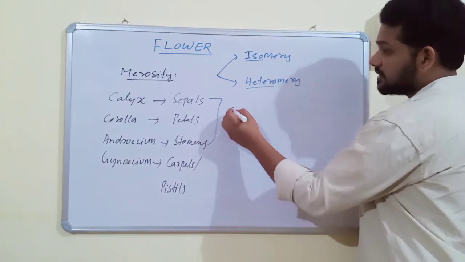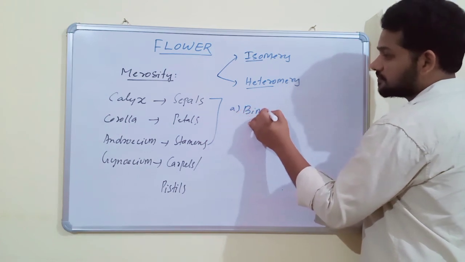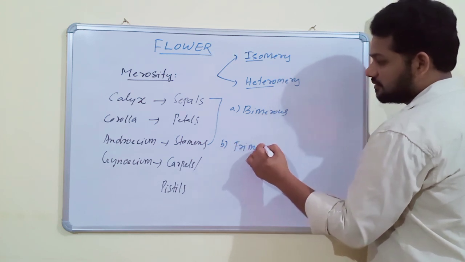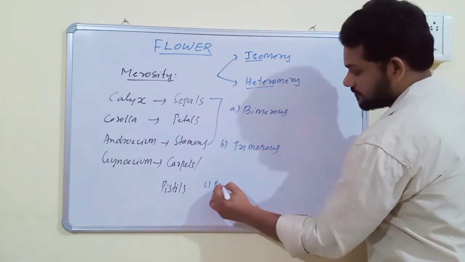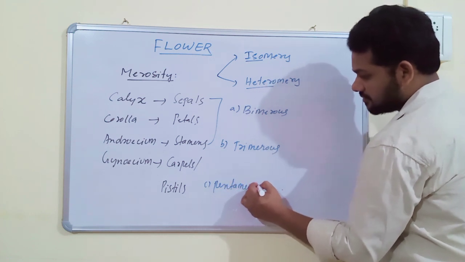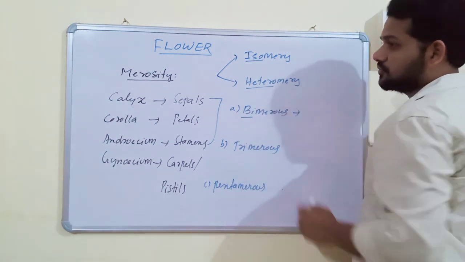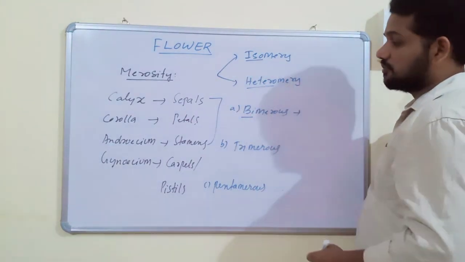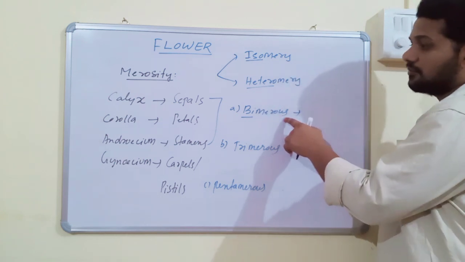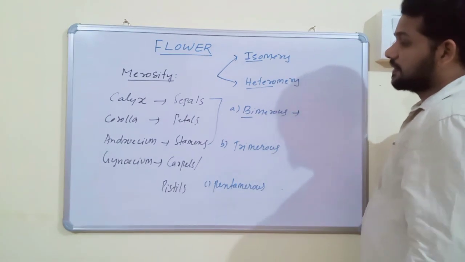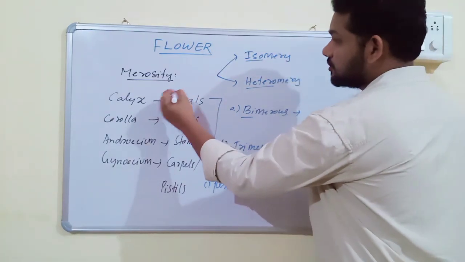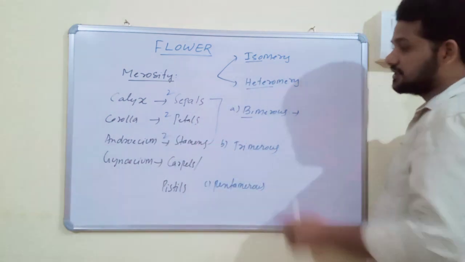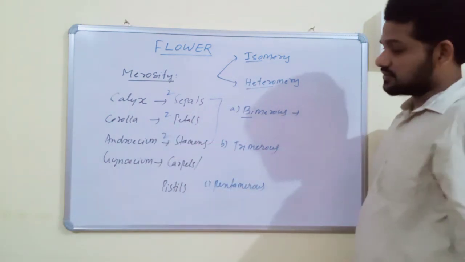And isomery is further classified into bimerous flowers, trimerous flowers, and pentamerous flowers. Bimerous, bi means two. If calyx, corolla, and androecium have two floral parts each, then the condition is called bimerous condition. If calyx has two sepals, corolla has two petals, and androecium has two stamens, then the condition is called bimerous.